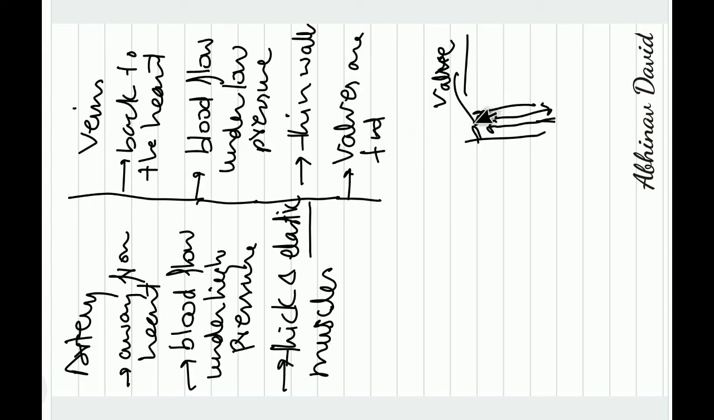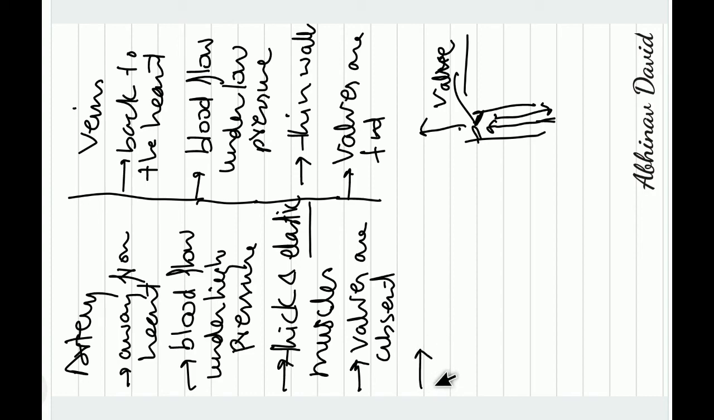So if the valve is there and we stop moving the leg, this valve will close and the blood will stop here. Next time we move the leg, the blood will move from here only, and then slowly it will reach the heart. So this is why valves are present in the veins, but arteries do not have any valves, so valves are absent.